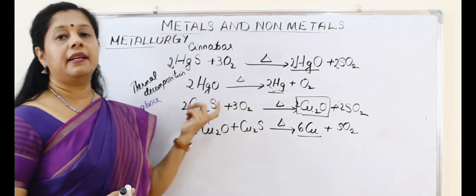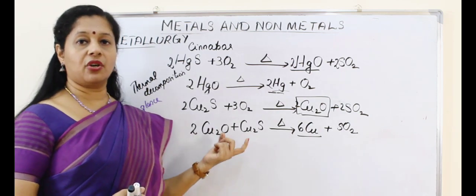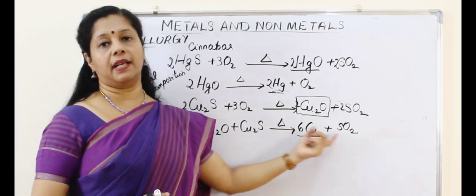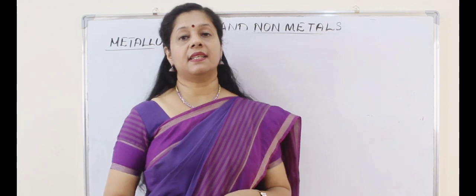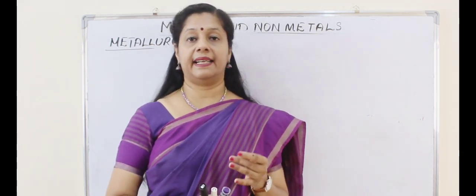Whereas copper sulfide on roasting gives copper oxide. Copper oxide will undergo self-reduction or auto-reduction to become copper and sulfur dioxide. Now we will discuss the metals in the middle of the reactivity series, like iron, zinc, lead, etc.